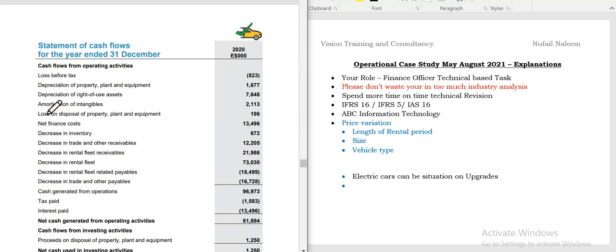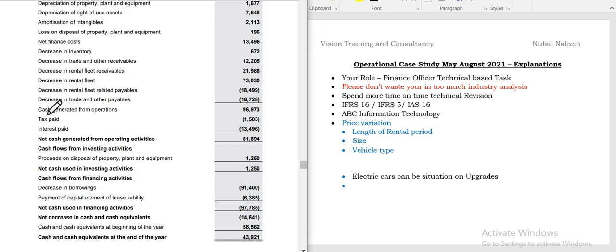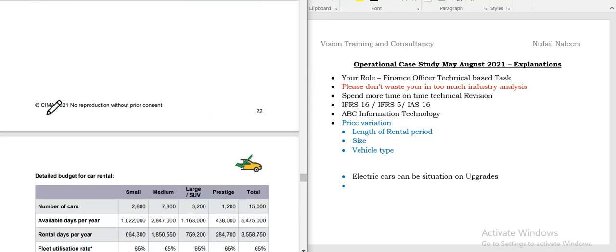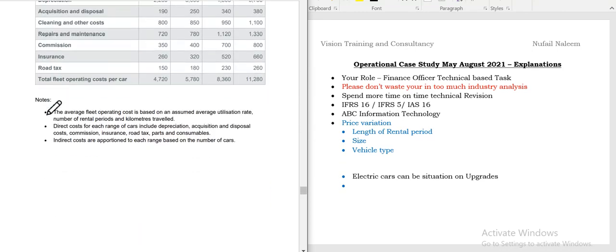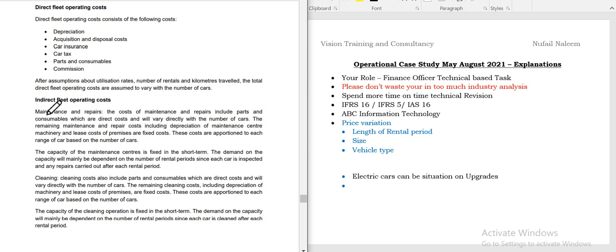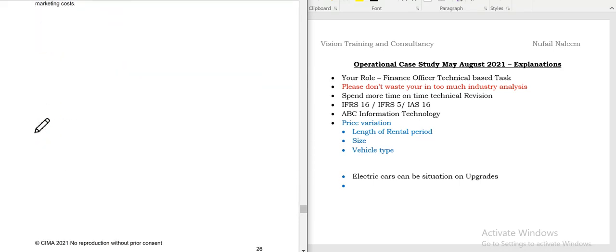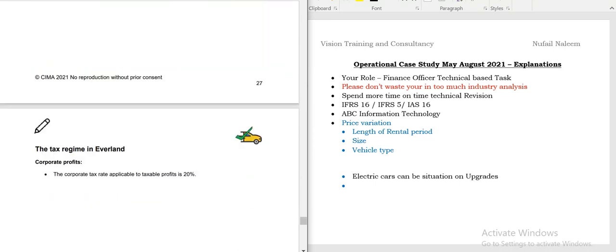So students, the statement of cash flow is given. You can just go through this, students. It's not complicated, and the budget is given. You can have a glance at this budget analysis and the notes, and the fleet operating cost breakdown is also given, students. You can just go through this cost breakdown. So I can specifically say this is the P1 section, students, but again I'm mostly careful with the ABC area, which is very essential for your understanding. And the other factors are given, and the budgets are given.